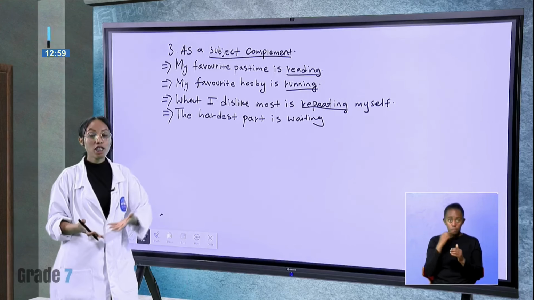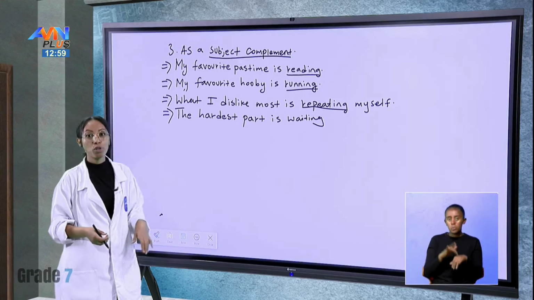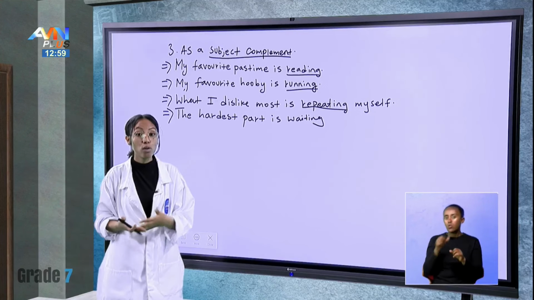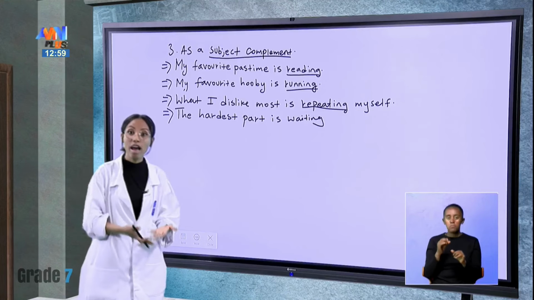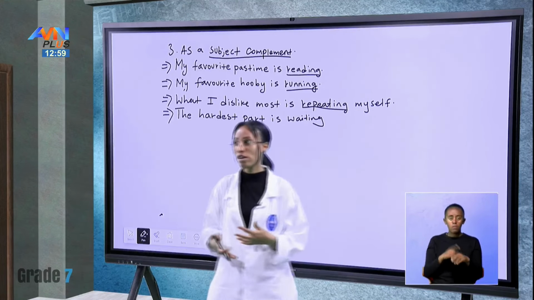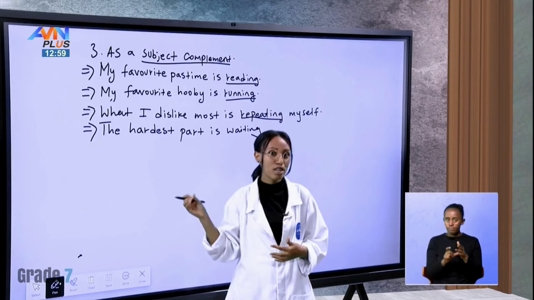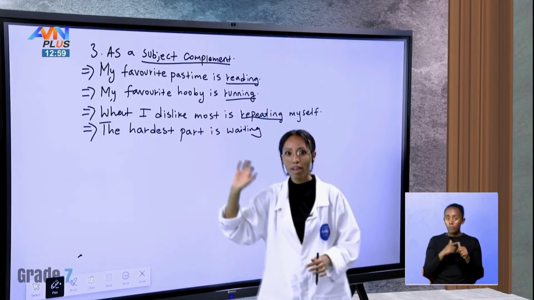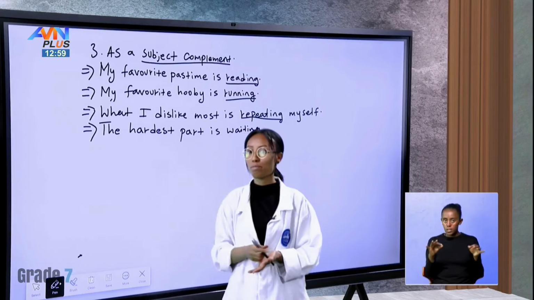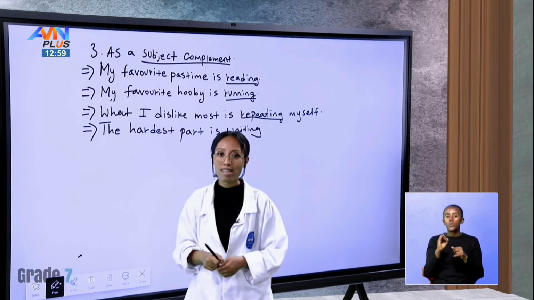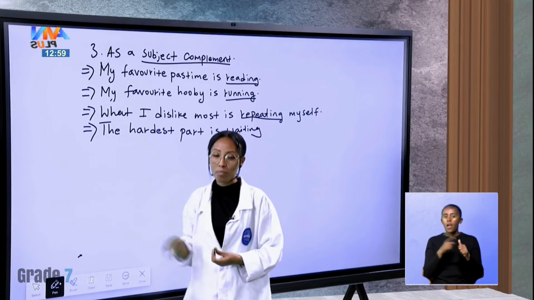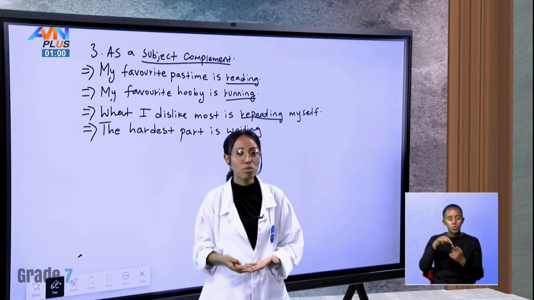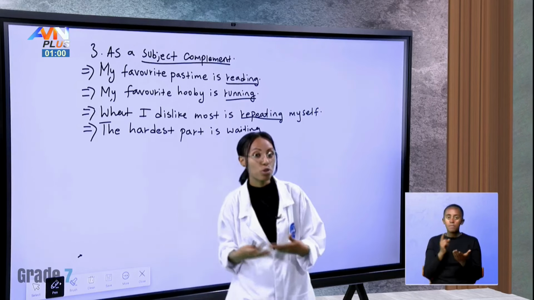So it is very easy for you to spot a gerund when we use it as a subject complement, as an object, and also as a noun. Usually when we use a gerund as a noun, if you have seen the pattern in the first examples we gave when we were talking about nouns, it usually comes at the beginning, just like infinitives used as nouns. If that is the case, it is easy to know that the gerund is used as a noun.